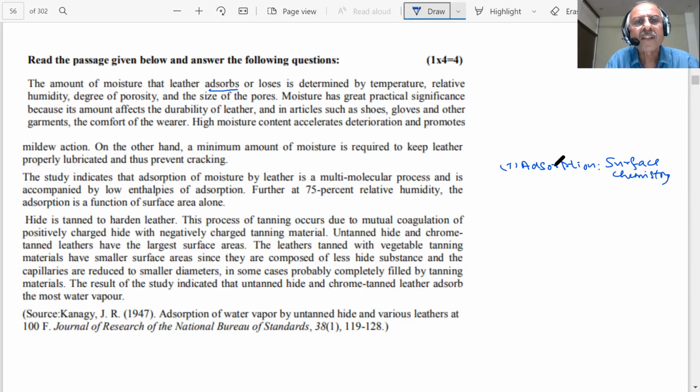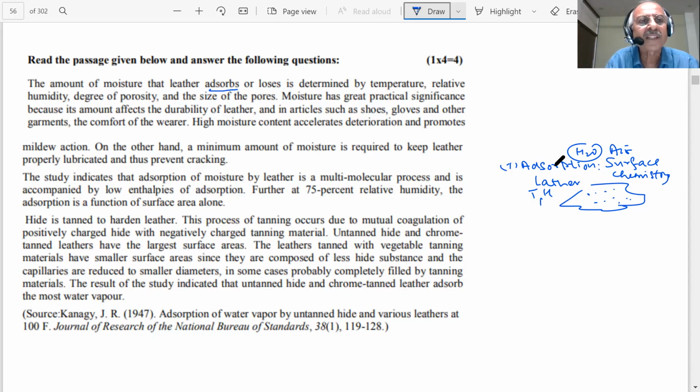The amount of moisture leather absorbs or loses is determined by temperature, relative humidity, degree of porosity, and size of the pore. You have a leather. This is my leather. There are pores in that, student. And how much water is there in the air, humidity, temperature. Humidity, how many pores, size of the pores, it depends on all this.